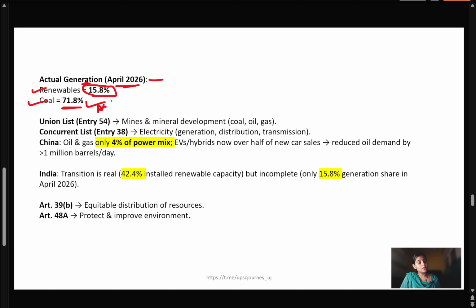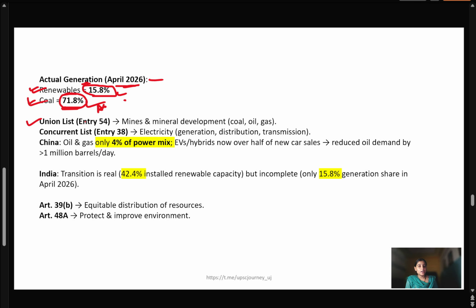So we have a capacity of 42%, but we are generating only 15.8% from renewable sources of energy, and coal is still heavily relied upon for electricity generation. For electricity generation, 71% is still coming from coal. Now this shows that we are still heavily dependent on the import of oil.